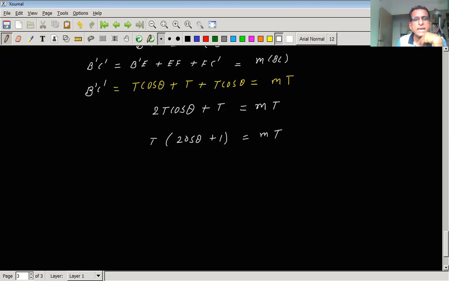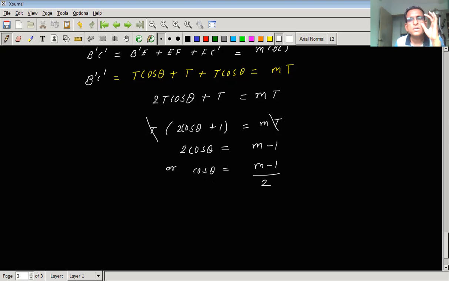So t will get cancelled here, and we will be having 2 cos theta equal to m minus 1, or we can say cos theta is equal to m minus 1 divided by 2. So this gives us value of cos theta in terms of m.